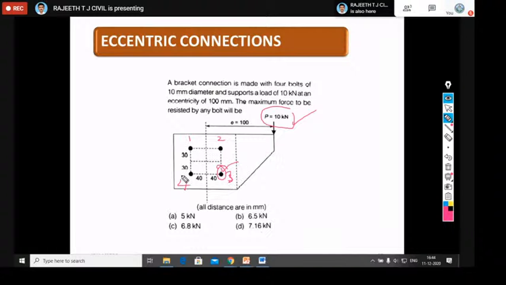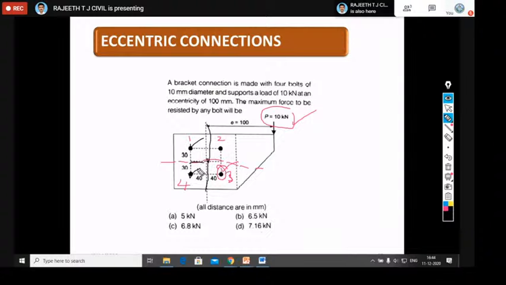Here you observe they have given 4 bolts, and if you take the center line, this is your CG. From the center, 30 millimeter is given for the first bolt and 30 for the second bolt.